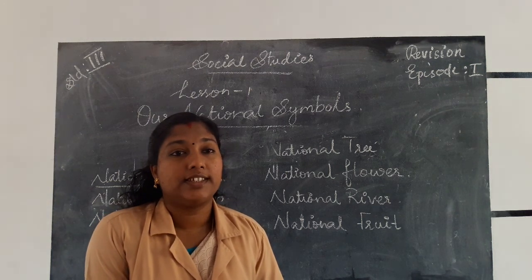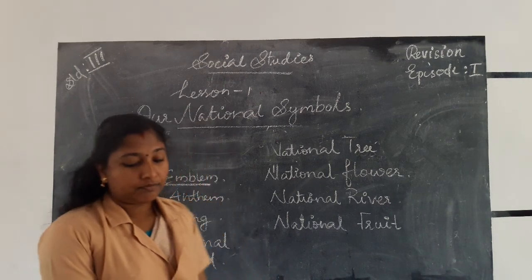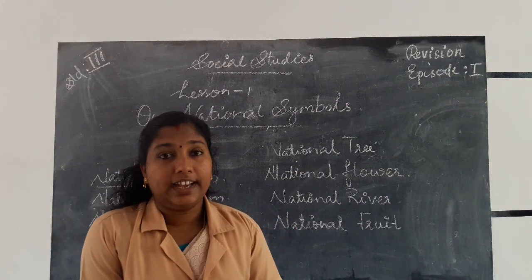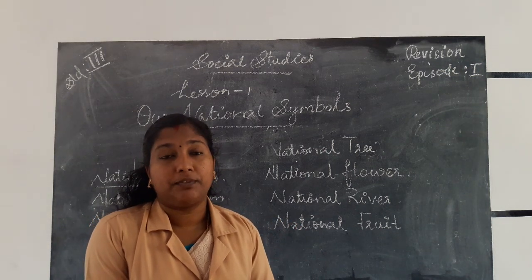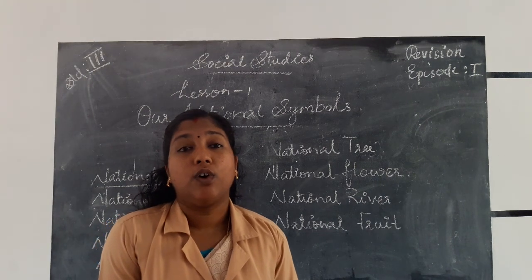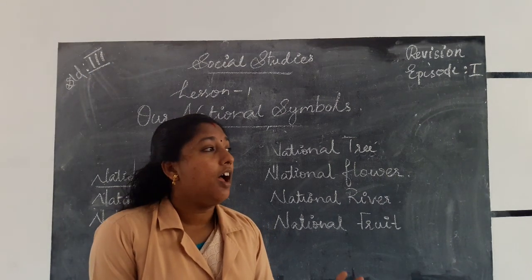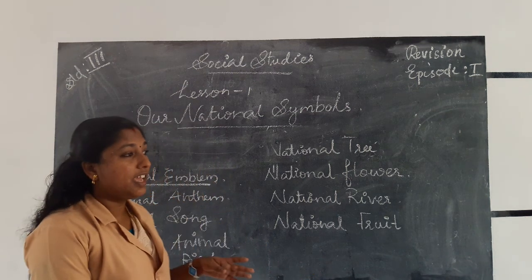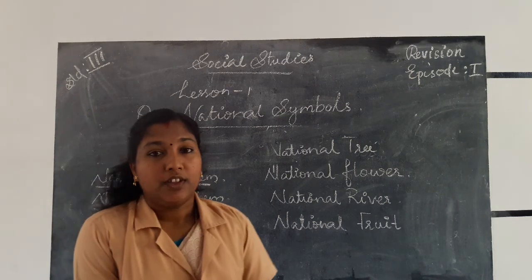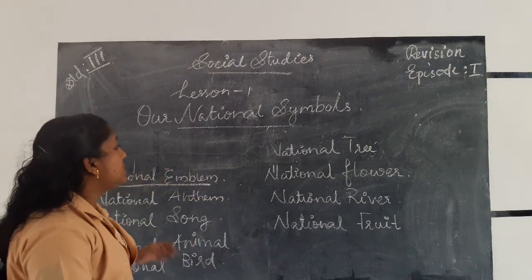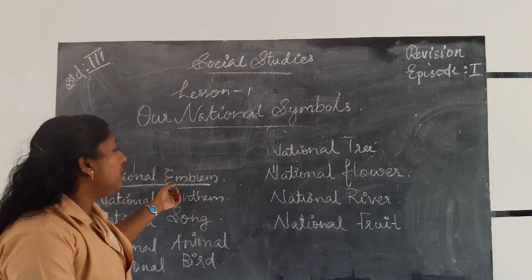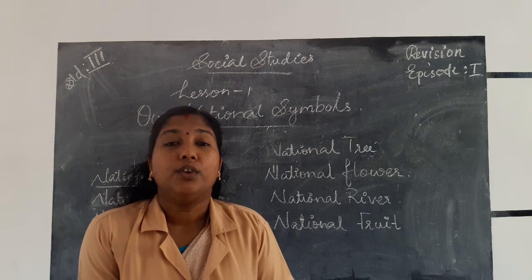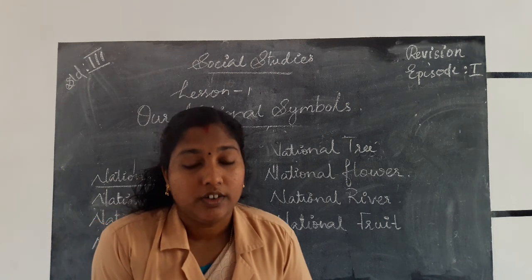There are another four animals we can see on the national emblem: an elephant, a bull, a horse and a lion. A word is also written on the bottom of our national emblem, Satyameva Jayate. What is its meaning? Truth alone triumphs.